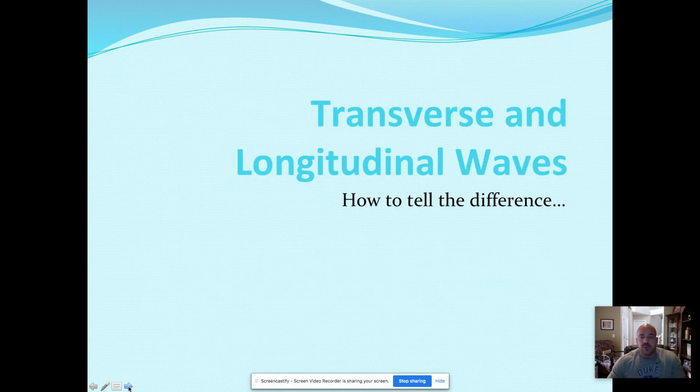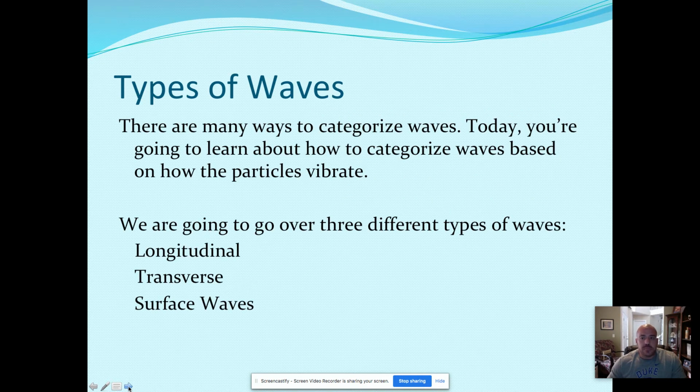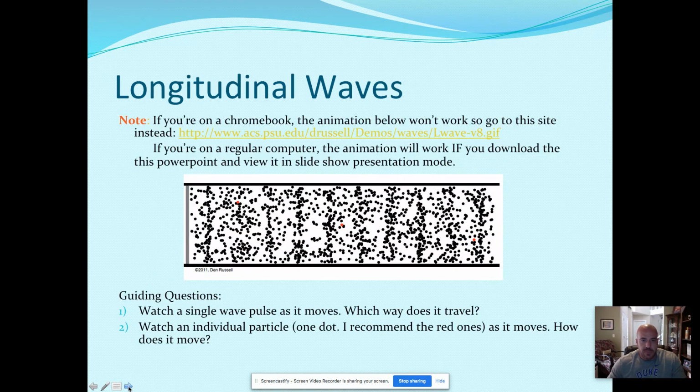All right, the rest of today's slideshow will be talking about the difference between transverse and longitudinal waves and how we can tell that difference by different methods, by definitions, by sight, things like that. We kind of already said there's also a third type of wave that won't be on our content assessment, but they're called surface waves. We'll get to those briefly, but again, don't focus on those. You don't need any notes on the surface waves.